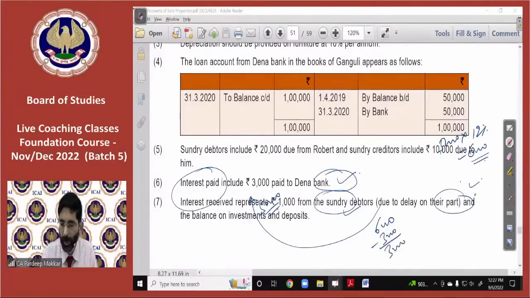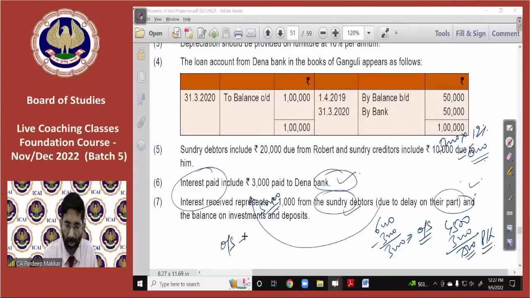So 3,000 is outstanding. So that will be added to the 4,500 interest given to you in the profit or loss account. In that, 3,000 will be added. 7,500 will be shown in the profit or loss account. And in the balance sheet, we have to show 3,000 rupees as an outstanding expense. You are 100% correct. All doubts are clear. Good.